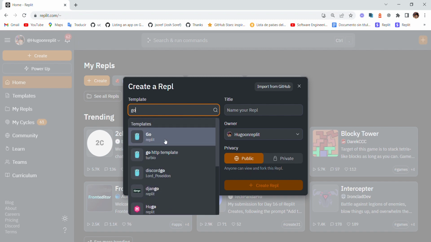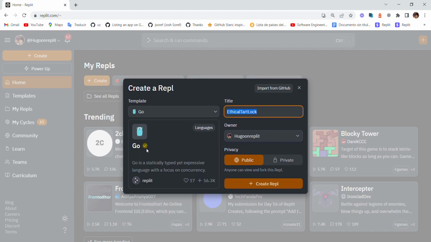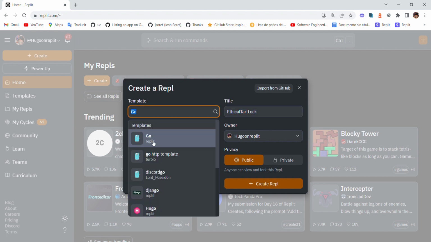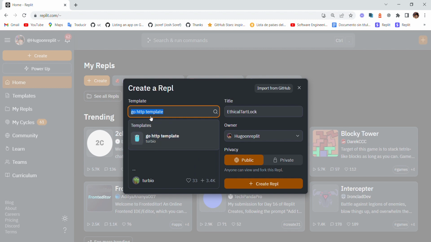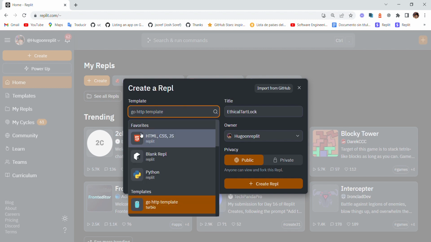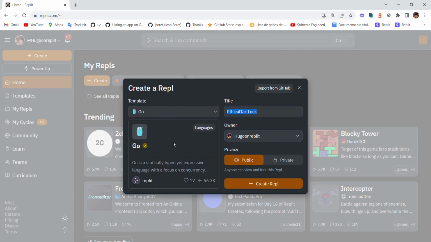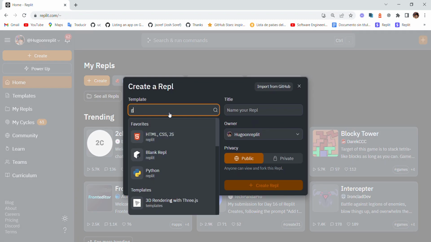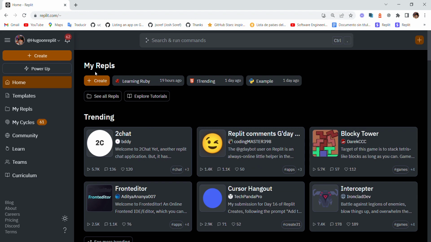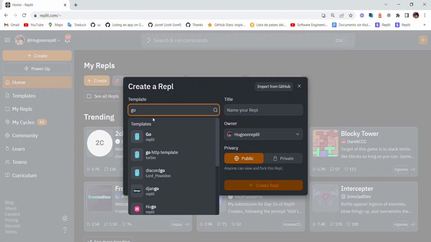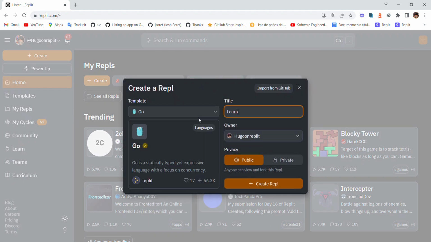We have this one, which is official, and we know it's official by this sign, the correct sign. Then we have other templates that the community has made. We're gonna start with the official Go, and I'm gonna name it learning Go. Okay, create repo.